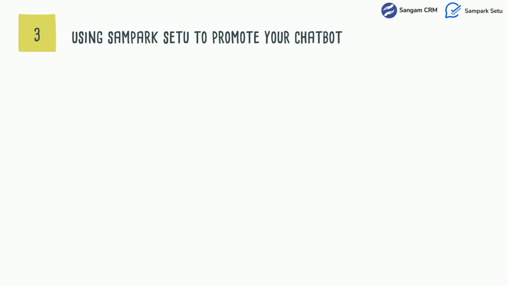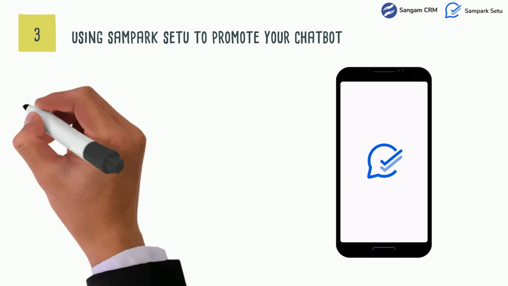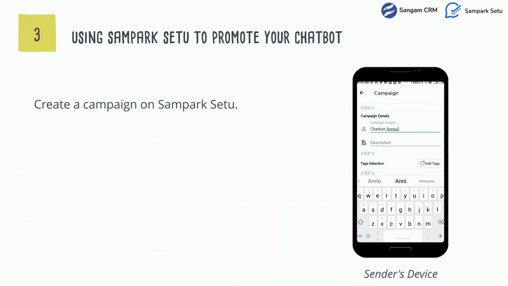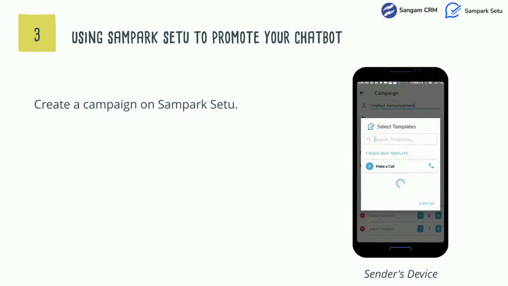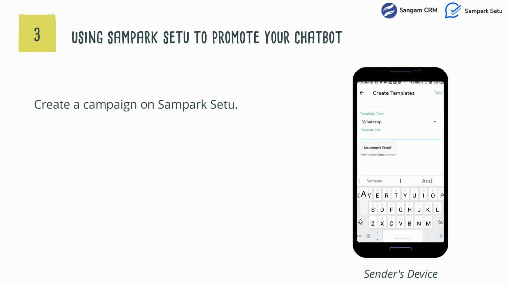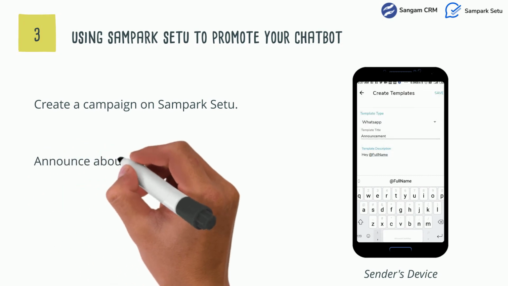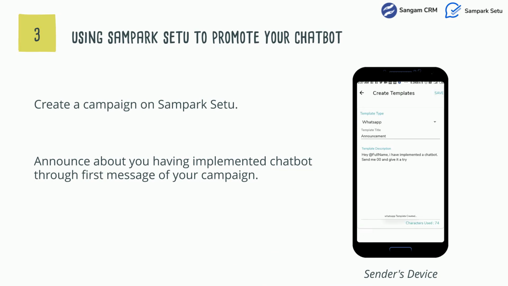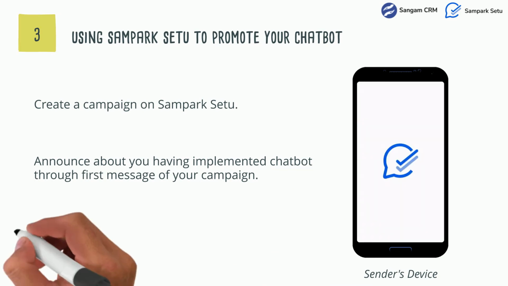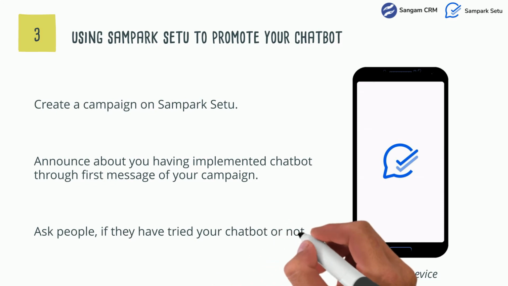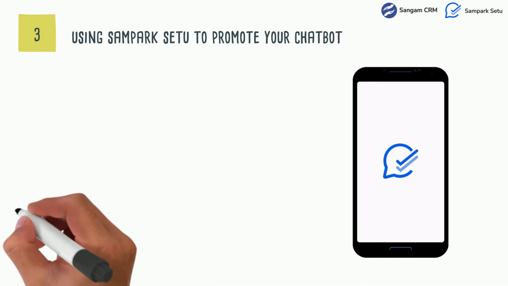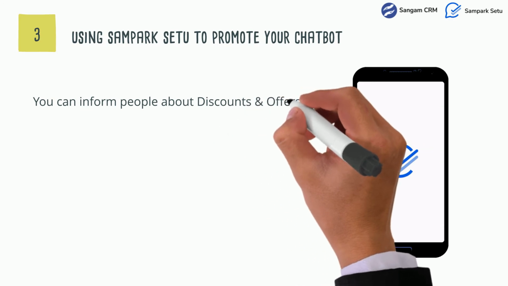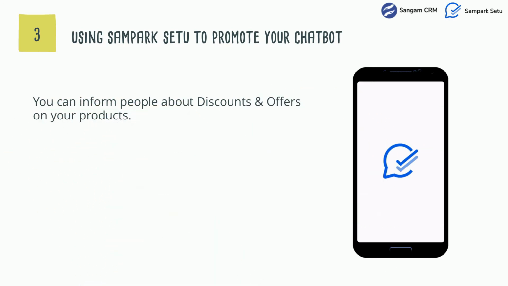Now here comes my favorite method. Using Sampark Setu to promote your chatbot. Create a campaign in Sampark Setu and announce it to everyone. I feel this is the most effective way of doing it. The first message of your campaign could simply be the good news about you having implemented a chatbot. Through the next message of your campaign, you can gently remind people by asking them whether they have tried your chatbot or not. And then through further messages of your campaign, you can inform people about offers and discounts on your products. But here is a thing.